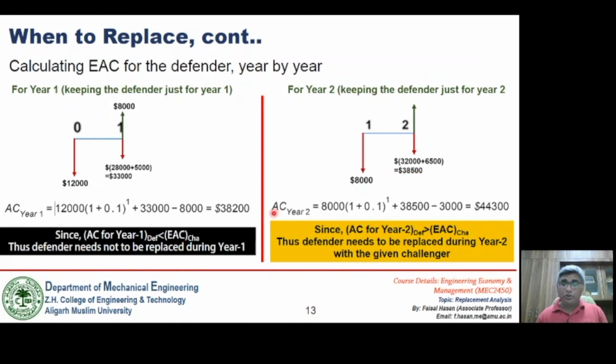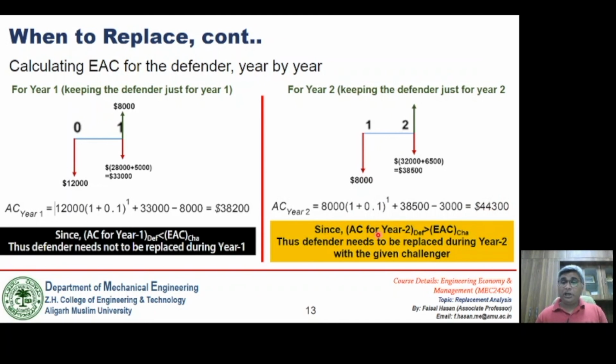Now if I compute the equivalent annual cost for year 2, or simply transfer this cash flow here and add and subtract arithmetically, what I get is $44,300. That means if we use this equipment for the second year of operation, the EAC is coming out to be higher than that of the Challenger, because the EAC for the Challenger is given as $40,000.